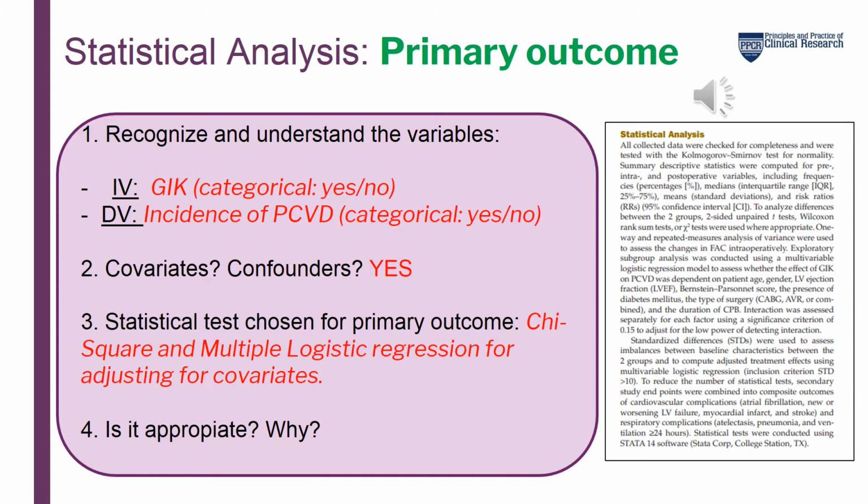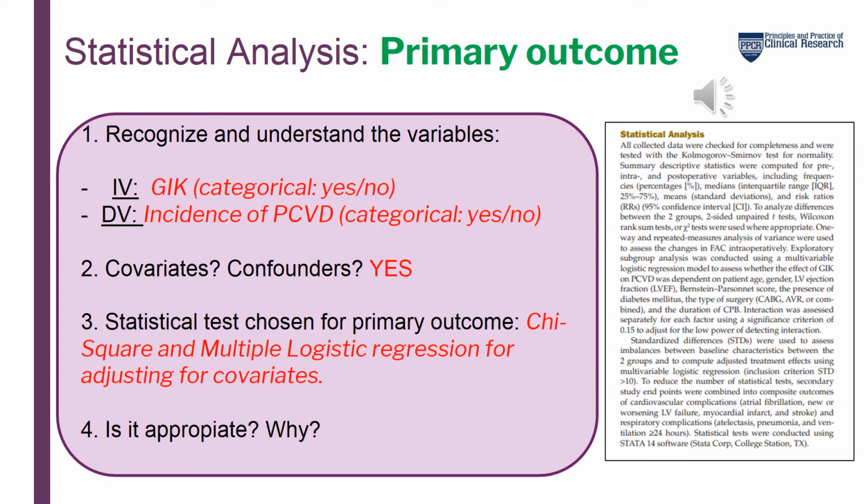As regards the independent variable, the intervention, it's the glucose, insulin, potassium infusion, which is a categorical variable because either you receive the infusion or you don't receive it. Then, as regards the outcome, the dependent variable is the incidence of ventricular dysfunction, which is also categorical because either you have a dysfunction or you don't have the dysfunction, yes?